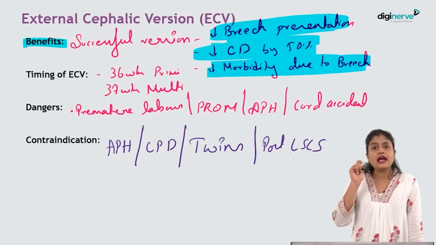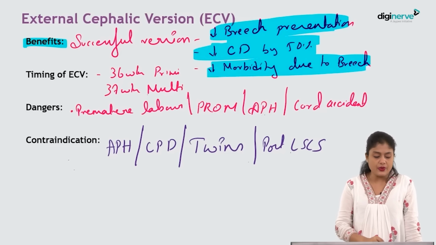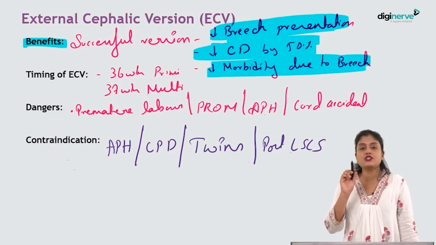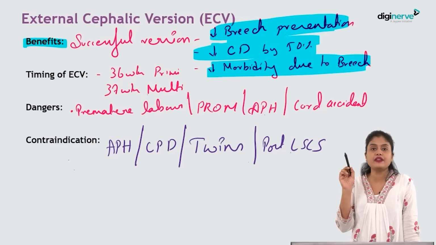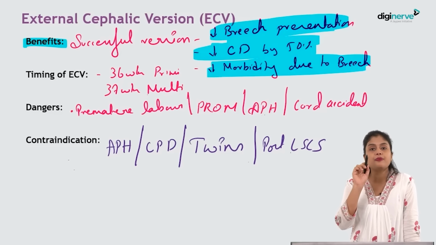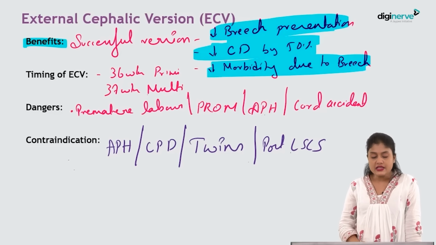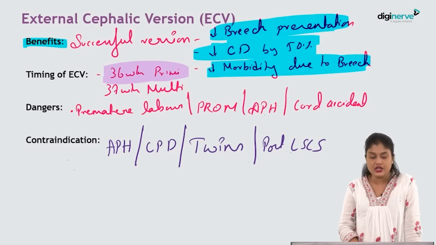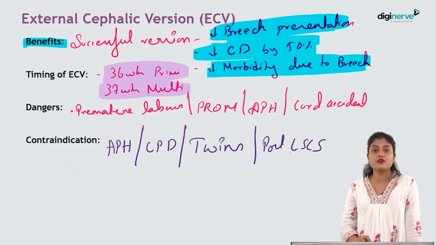Then, what is the timing of doing external cephalic version? When do you want to do external cephalic version? Yes, you can do external cephalic version around 35 to 37 weeks period of gestation. So in case of primary gravida, you better do it by 36 weeks period of gestation. And for multi-gravida, you have to do it around 37 weeks period of gestation.